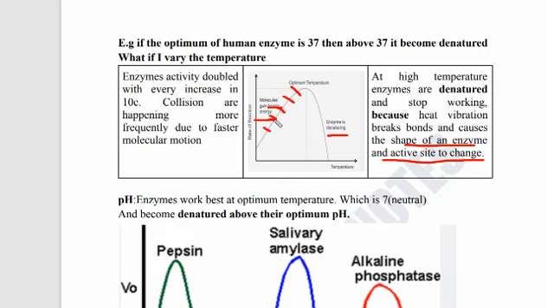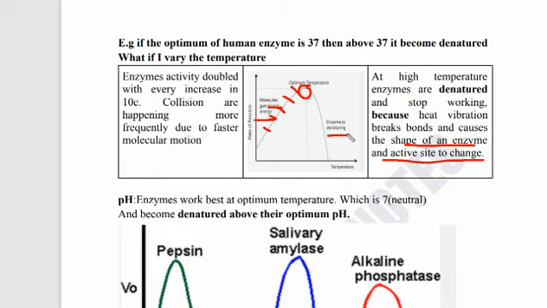So when there is an increase in collisions, the kinetic energy increases and the rate of reaction increases, but only until it reaches the optimum temperature. Above the optimum temperature, whatever you do, if you keep increasing the temperature, the rate of reaction will not increase. The enzyme will start to denature.